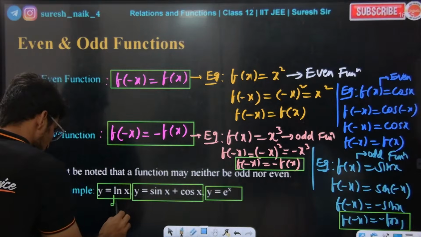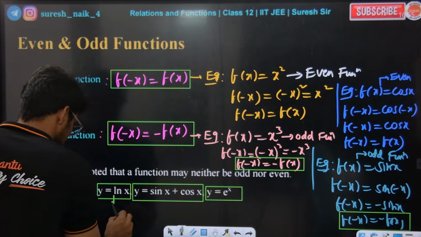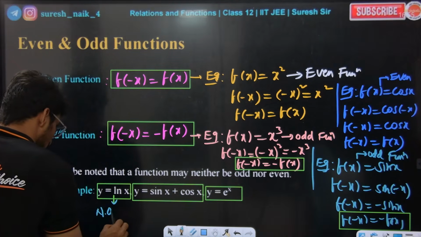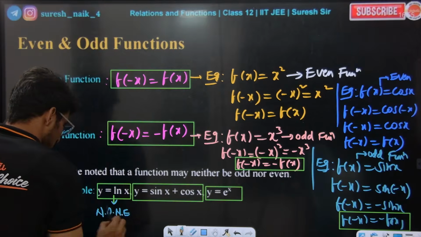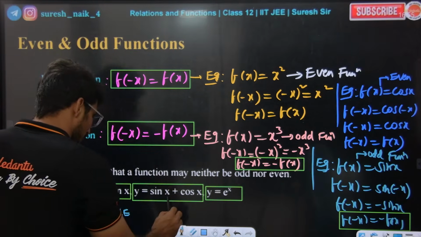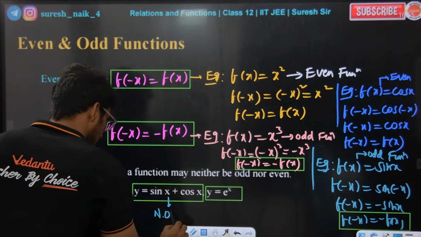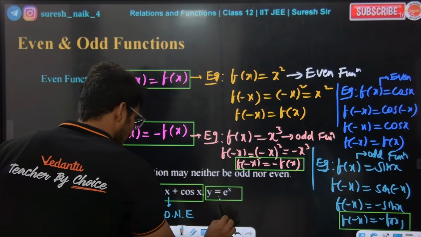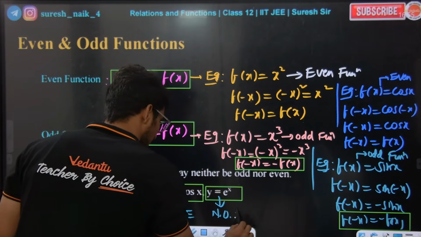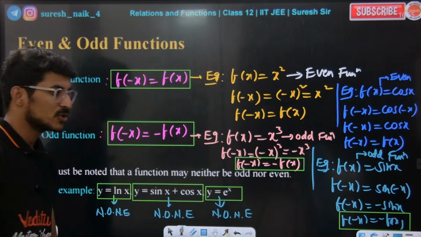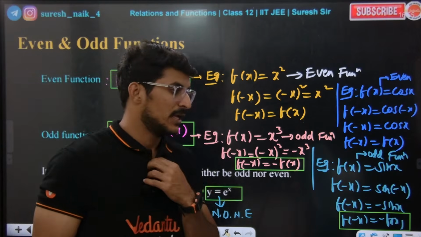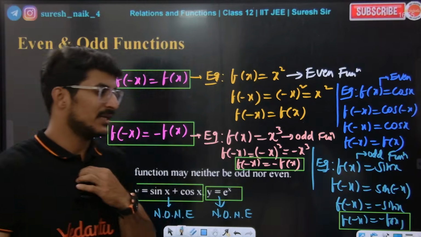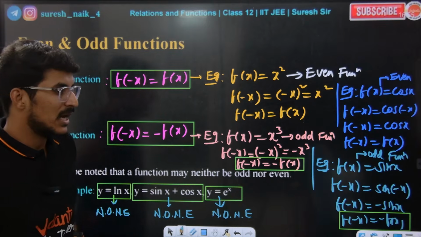What do you call this? None function, which means neither odd nor even. None means neither odd nor even. Are you getting the point? Neither odd nor even function. Hope everybody is getting the point.